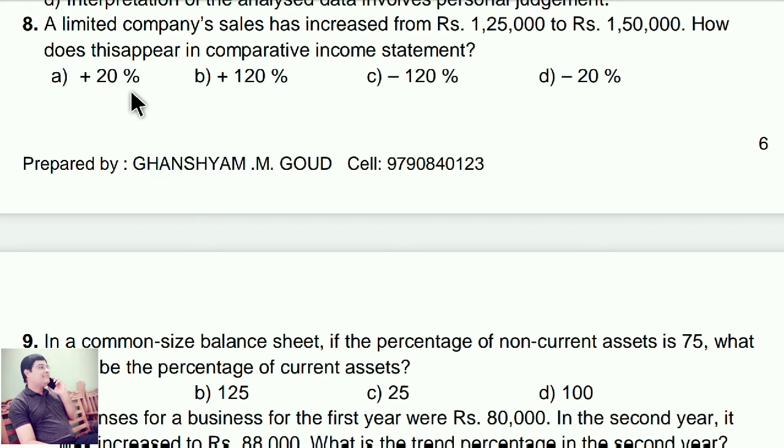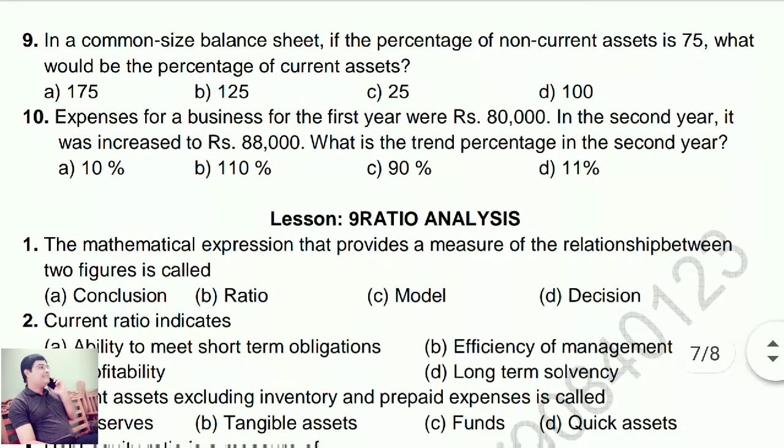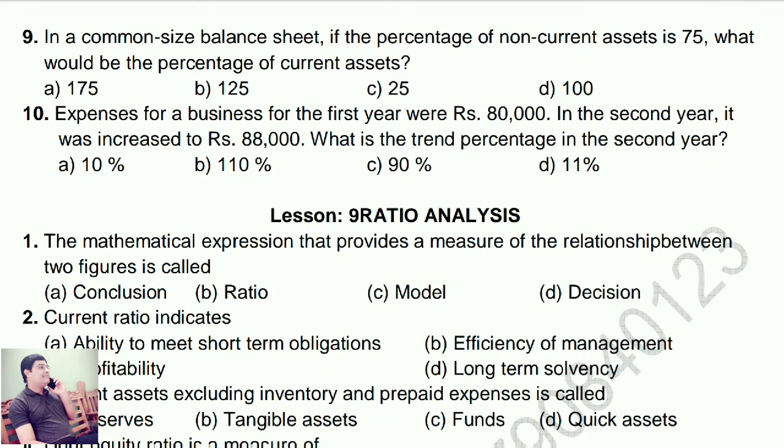Next one, 9th question. In a common size balance sheet, if the percentage of non-current assets is 75, what would be the percentage of current assets? Simple. In common size balance sheet, total is 100%.